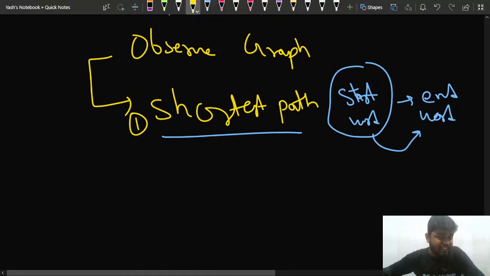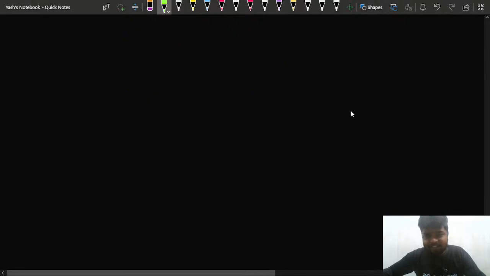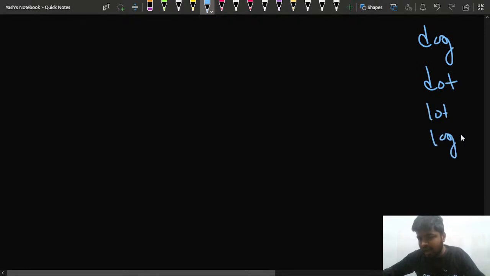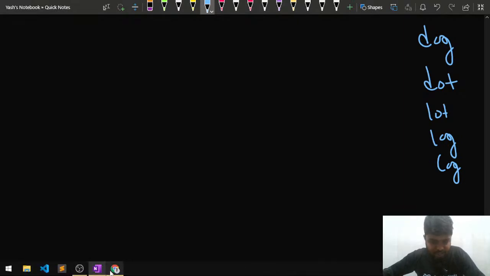Now next up, another thing that I need to observe is how can I see that there is a graph. First of all, I will have all the words. So in the dictionary, what words am I having? Let me write them. I am having dog, dot, lot, log, cog, and I guess I am having another word. Let me just check it.